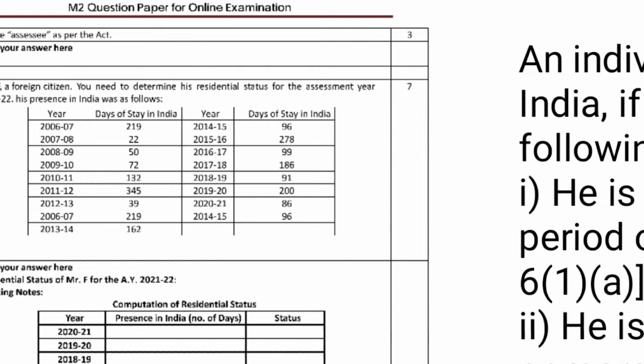A lot of definitions are given here, so we need to refer to the institute material or whatever material you have. So that is the assessee.